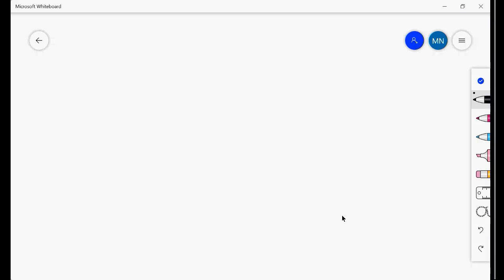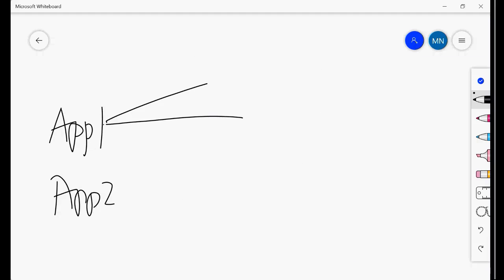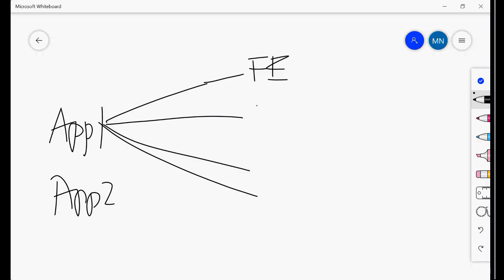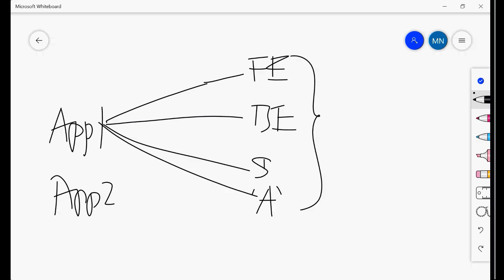For example, I have 3 applications, right? App 1, app 2, or whatever number I have. Traditionally, in a data center, if you have workloads like this, an application is built on these workloads. It will have a front end, a back end, storage, and some application. Likewise, an application comprises all these things.